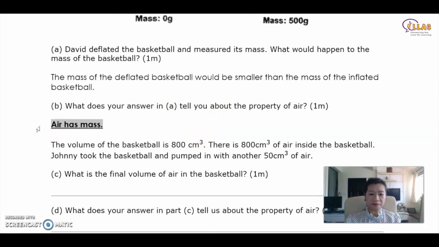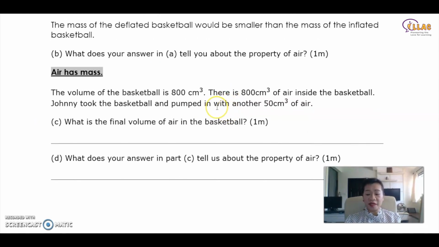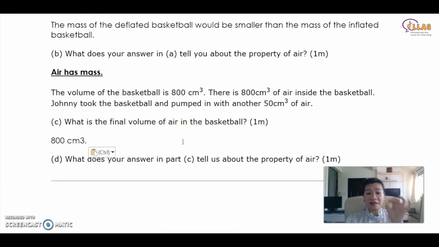Air has mass. The volume of the basketball is 800. Remember, volume doesn't change. So the volume is 800. There is 800 centimeters cube of air inside already. You pump in another 50 inside. What is the final volume of air in the basketball? It is still 800. Nothing changed. You have to remember that the volume of air takes the volume of the container. Volume does not change. Mass changes in gas.